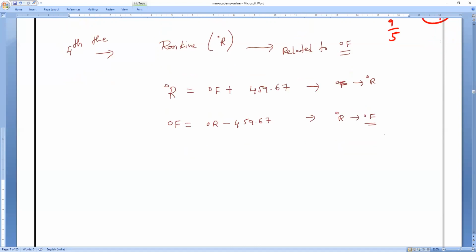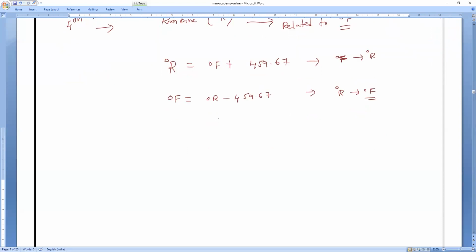Now, if you observe very carefully, the relation between them, as I told, Mari is asking the same thing. See, Mari, if you are having the Kelvin scale, you can convert it into degree Celsius. Next, degree Celsius I can convert into degree Fahrenheit. Degree Fahrenheit I can convert into the Rankine scale.